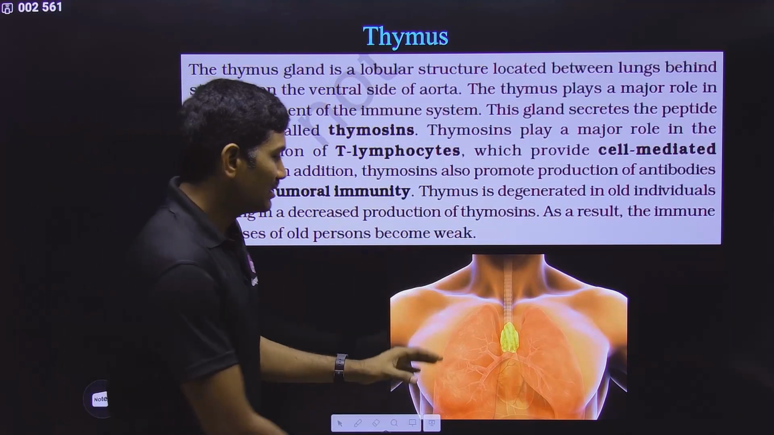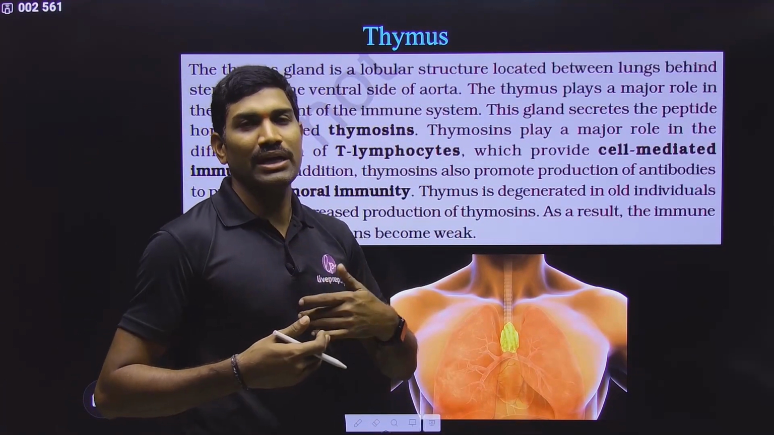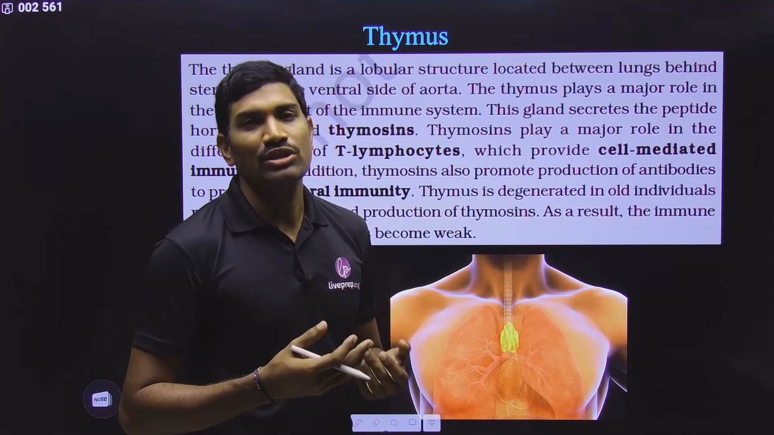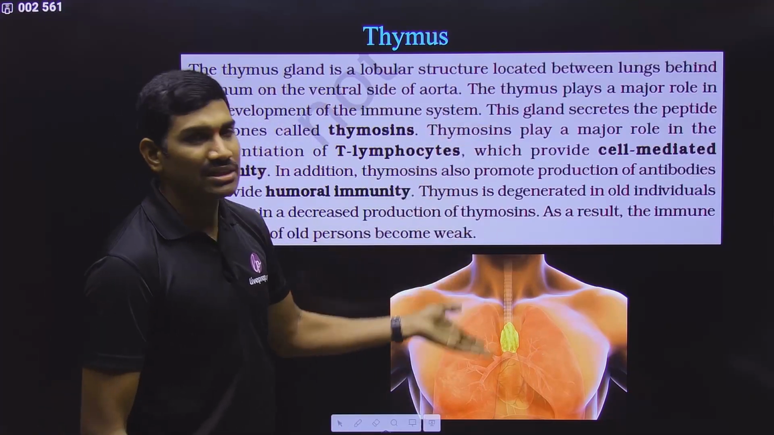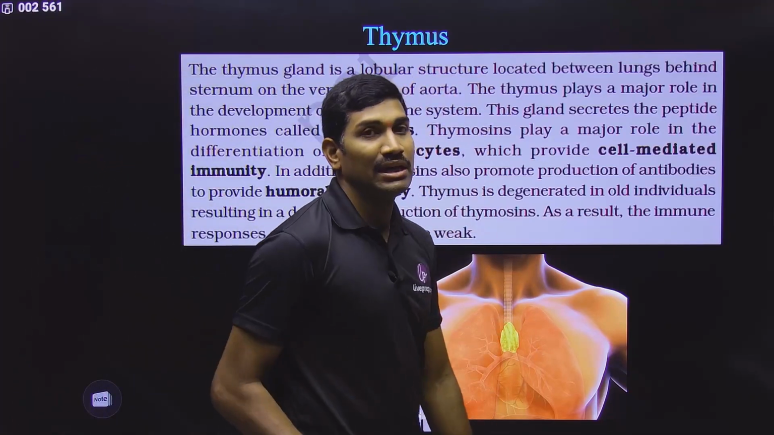Regarding the thymus, it is present in the thoracic cavity, just behind the sternum, that means dorsal to the sternum, ventral to the aorta. So in this way it is present, between the lungs. It is a lobular structure. These are the points that they have mentioned here. And this is the thymus gland, very, very important.